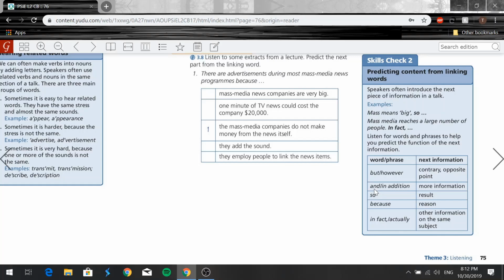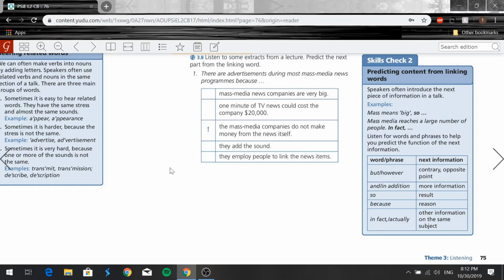So again, these are the linking words that can be used and what the information coming after them is: but, however, which says opposite or point of view. And or in addition means you'll add more information. So or as a result. Because means you're going to add a reason. And in fact or actually just means you're going to add other information on the same subject.